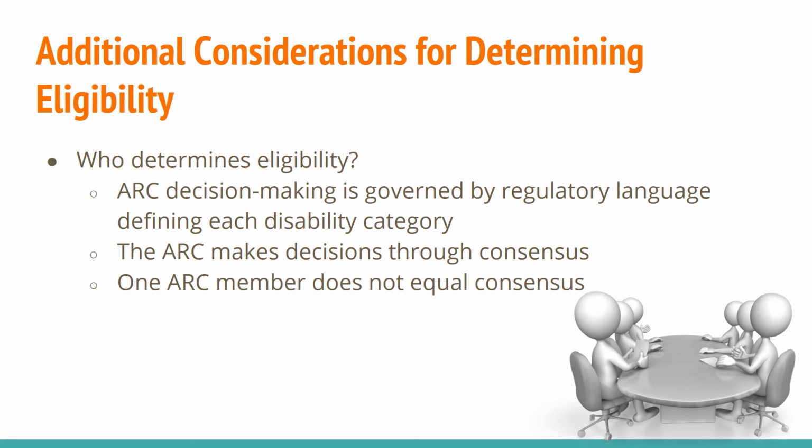ARC decision-making is governed by federal and state regulations, and the ARC must determine eligibility through consensus. This means that no one person on the ARC has the sole authority to determine eligibility. The ARC is bound to use the data and evidence collected during the evaluation process to determine eligibility. If consensus cannot be reached, regulations dictate the ARC chair determines the proposed actions.